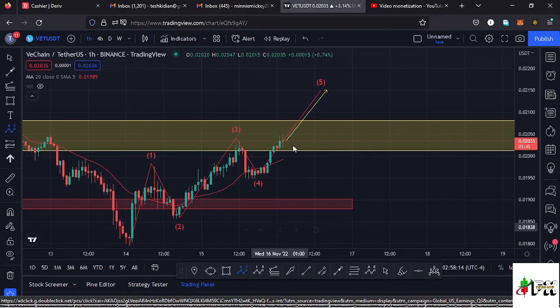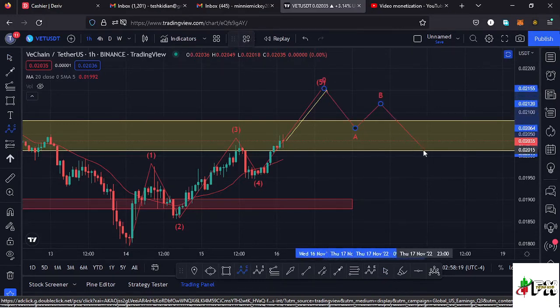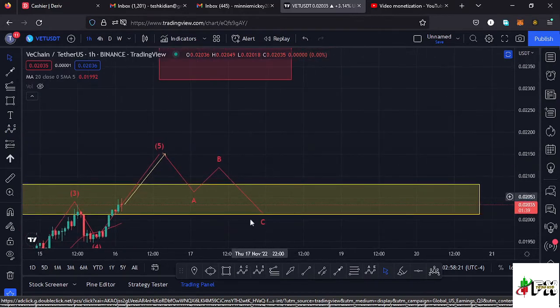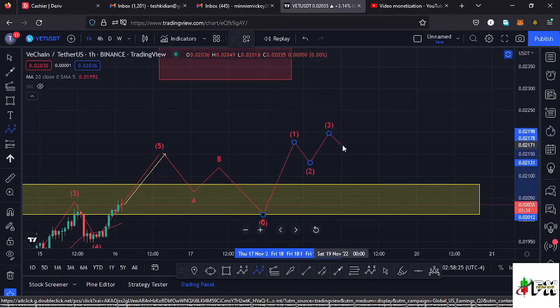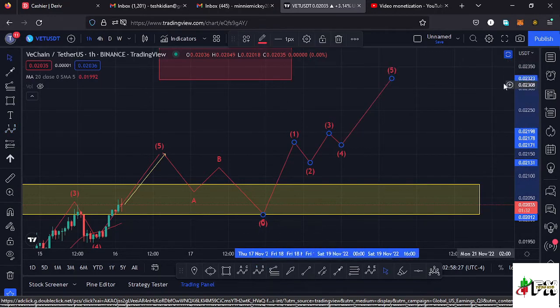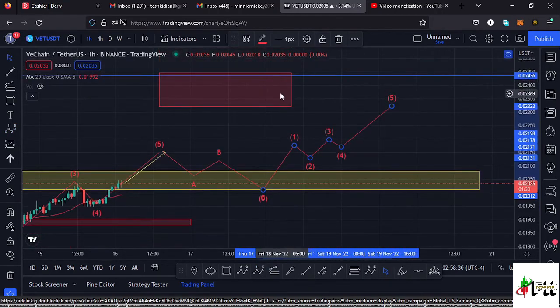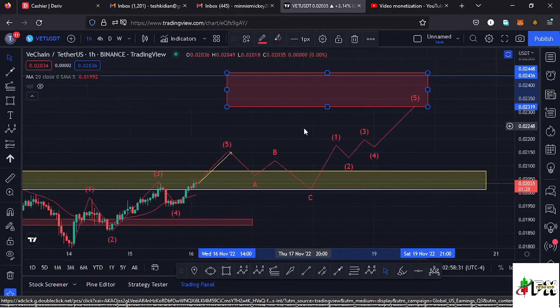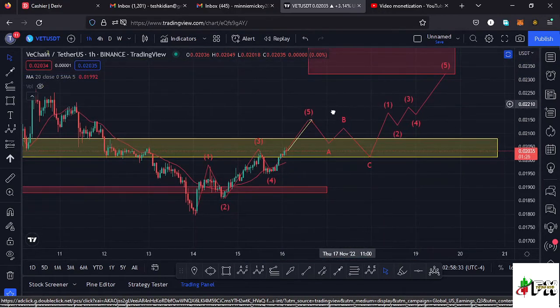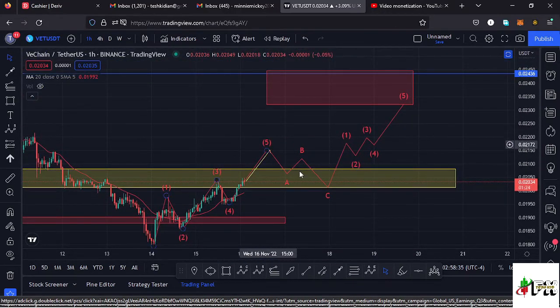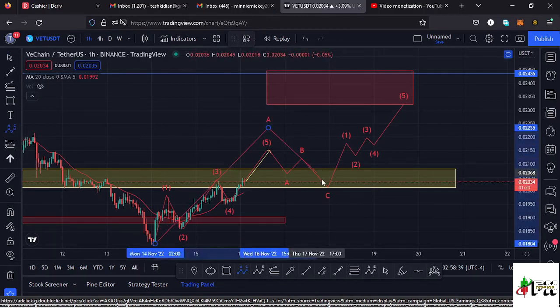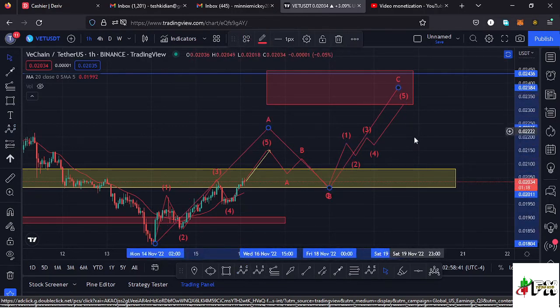So once we see the formation of that wave 5, I will expect an ABC corrective movement over here, then expect another 5 wave structure to the upper side, and that 5 wave structure is supposed to get us into this red target area that I have drawn out over here in the formation of this higher degree wave count 4 to the upper side. And this movement, I will also term it as a massive ABC corrective movement in the formation of that higher degree wave count 4 to the upper side.